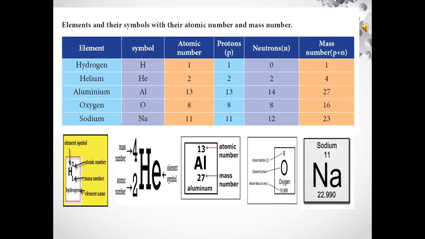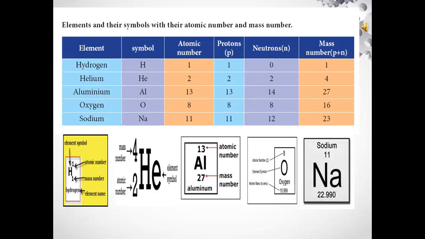The atomic number of hydrogen is 1, so protons present are 1 and neutrons are 0. So mass number of hydrogen is proton plus neutron, that is 1 plus 0, which is 1.